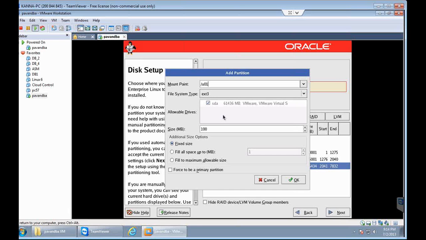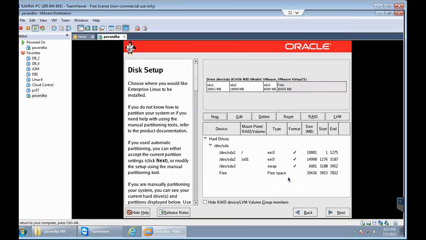So here also I am following the same naming convention. We say /u01, and the size I am giving as 15 GB. Click OK. Now I am left with 30 GB.